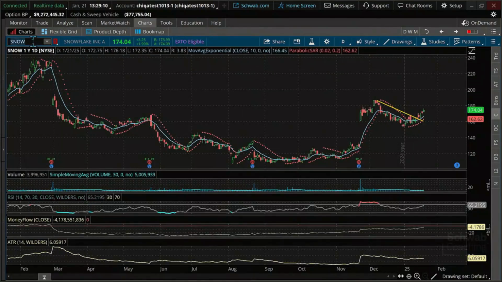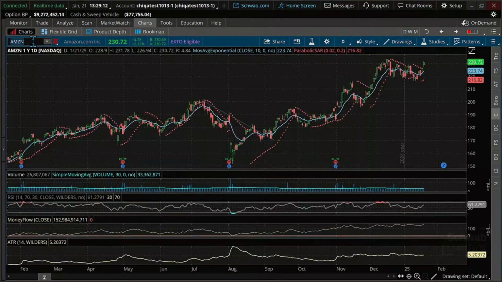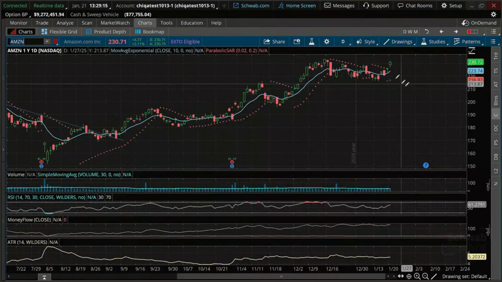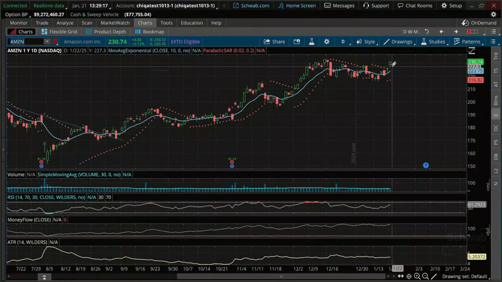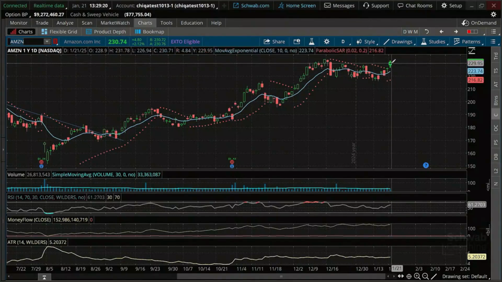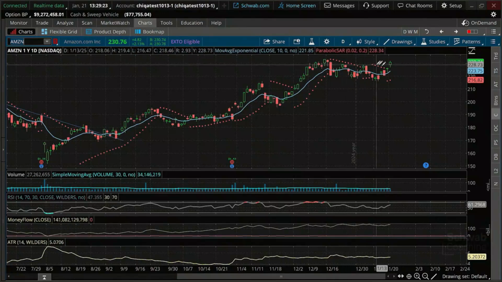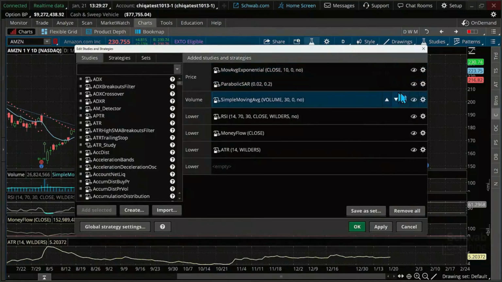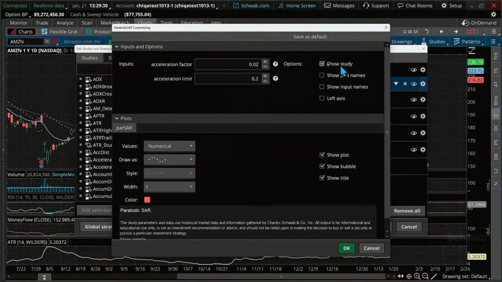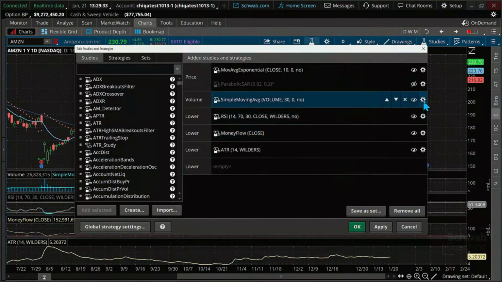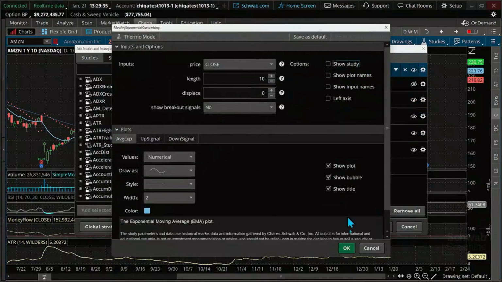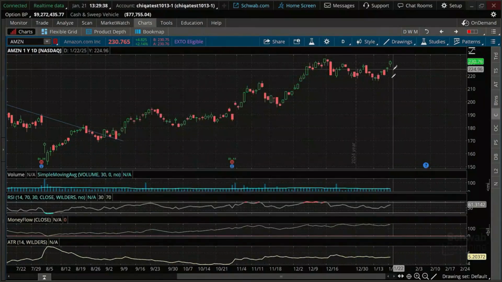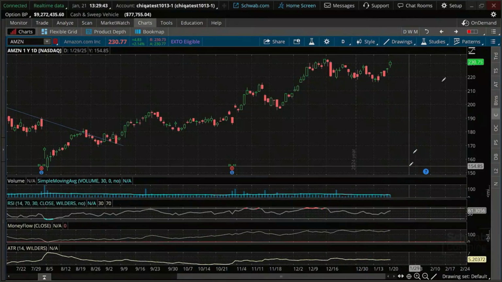Now, let's move on to the next one here, and let's look at Amazon. This actually just started a parabolic SAR within the last 2 days, as we're breaking above a range over the last 20 bars. And you can see where we're at right now. Let's actually take it off. I'm going to get less indications on here so we can see our chart first. We can always add these back in. There we go. Take these 2 off, but it was signaled there, and prices are going higher in terms of Amazon.